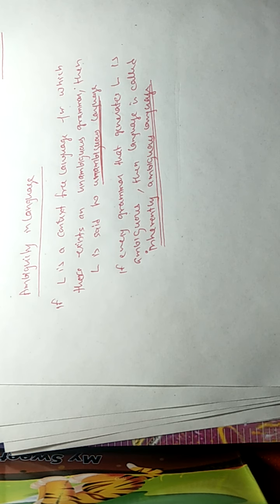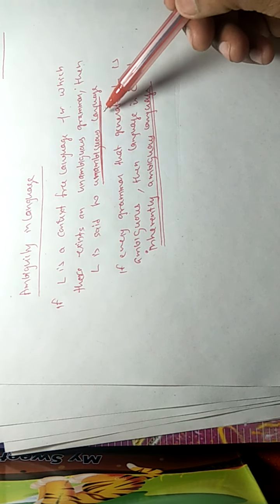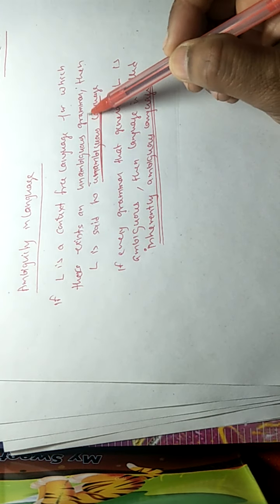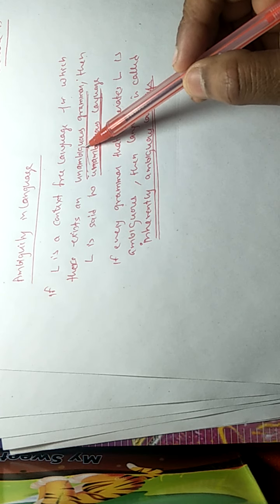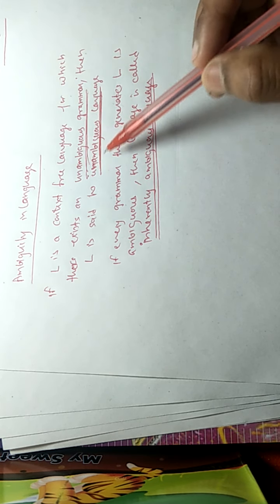So from the definition we can see a language is either unambiguous because there exists an unambiguous grammar for it. First of all, we have to know for a language there may be several grammars. If any of them is unambiguous, then the language is unambiguous.